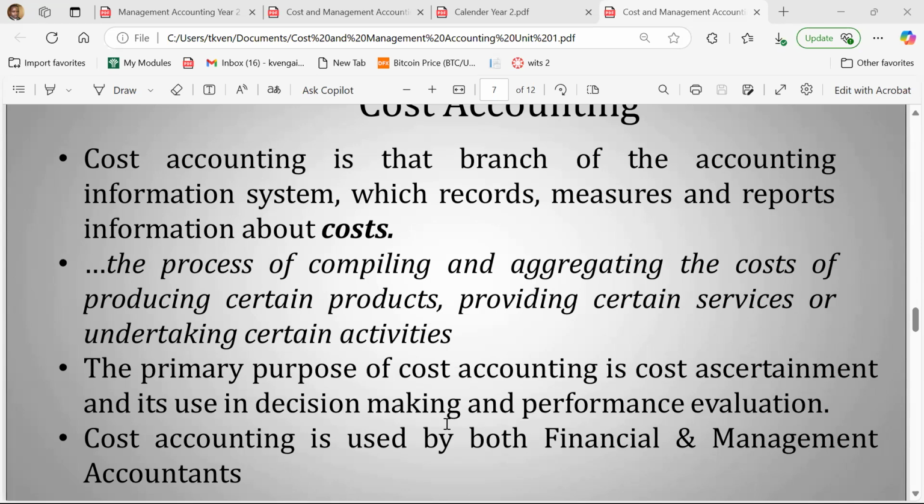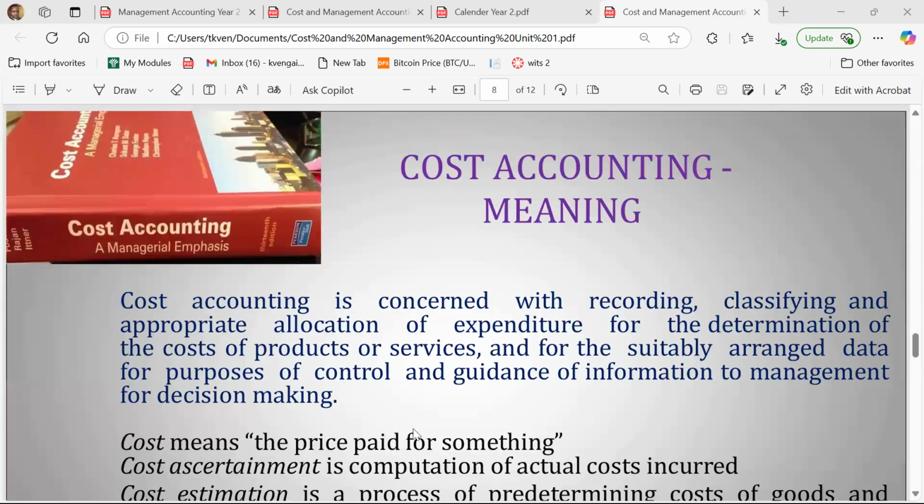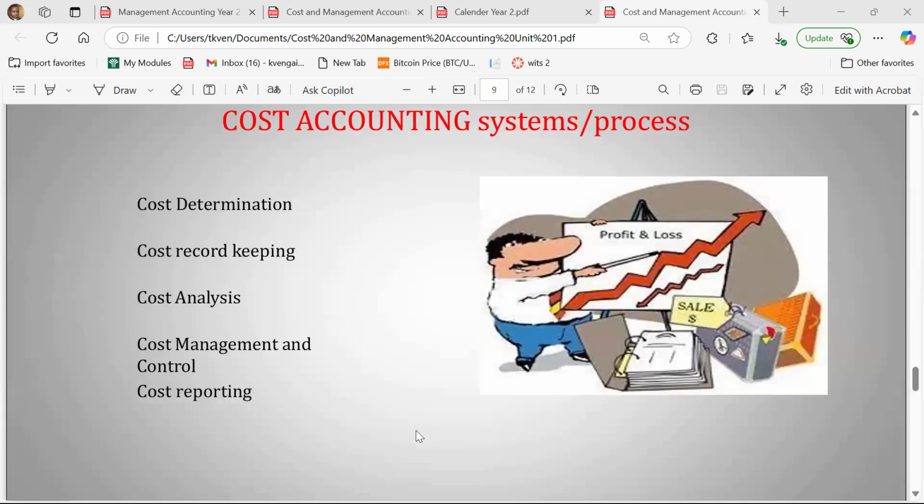But when it's cost accounting, it's whereby we are trying to compile all of the information relating to the costs of producing a particular product. So when you are manufacturing or when you're doing the process of manufacturing within an organization, there are certain costs, whether they are direct costs or indirect costs, whether they are materials, labor, electricity, whatnot, that are related to the product that you're manufacturing. So when you compile those costs together to aid the management in terms of decision making, that is what is called cost accounting, which is a branch of management accounting at the end of the day.